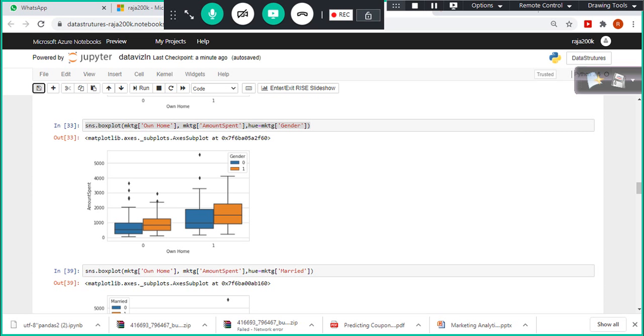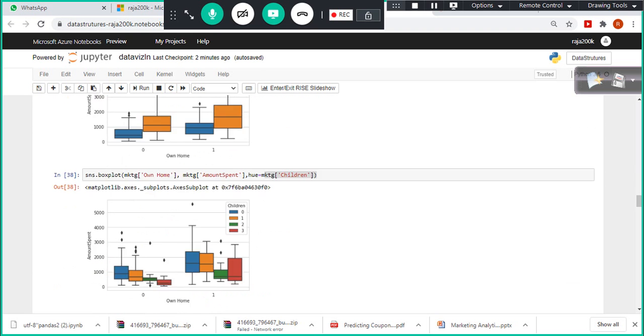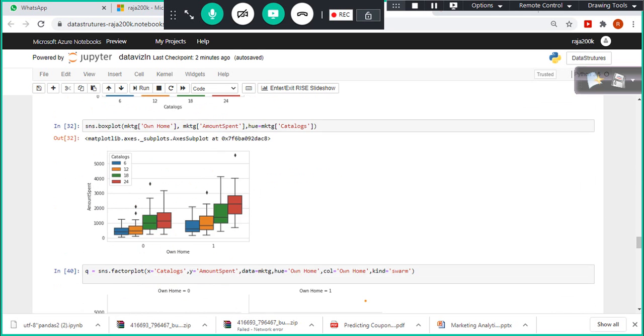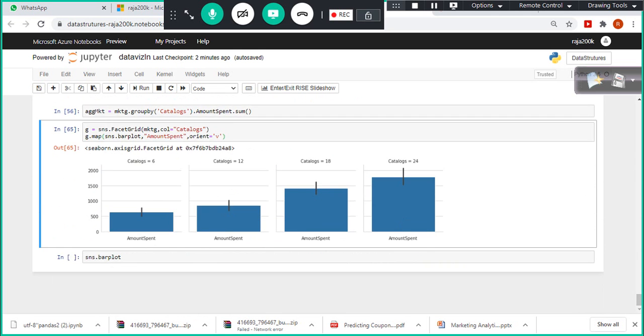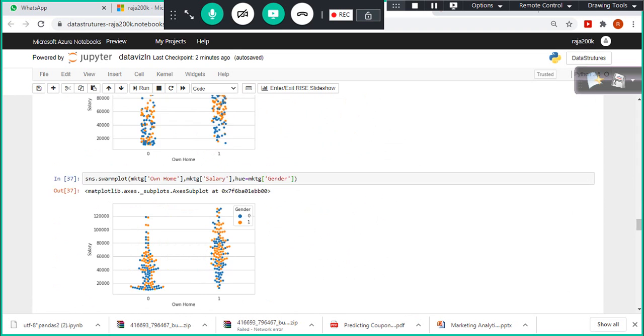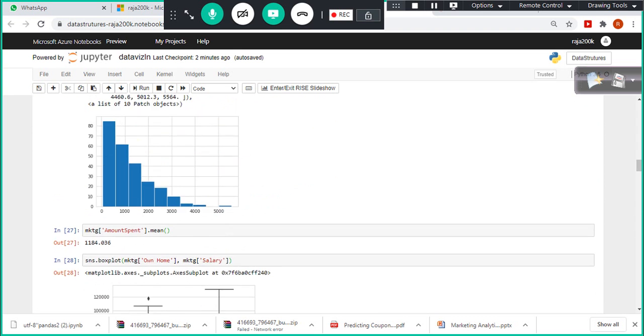Still, if your budget is a little more, you can target this segment of customers. There is no point in contacting those who do not own a house, because they are not potential customers. But by looking at various charts, we were able to get the holistic idea.